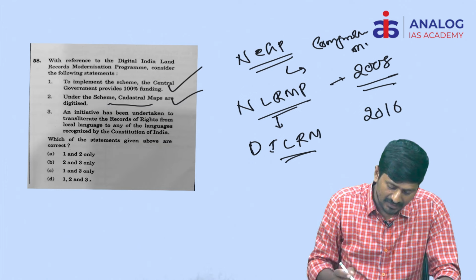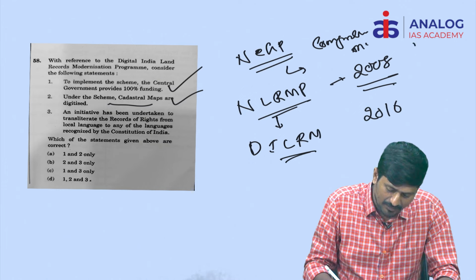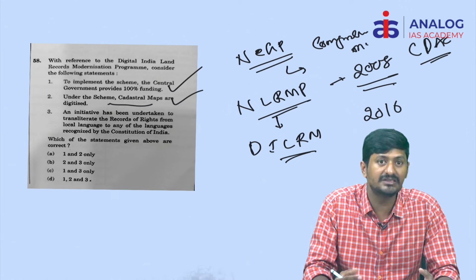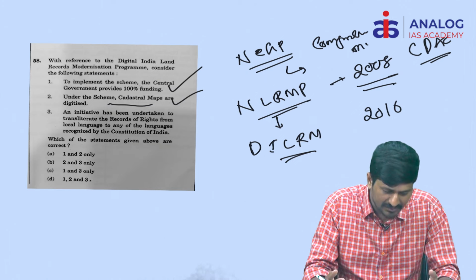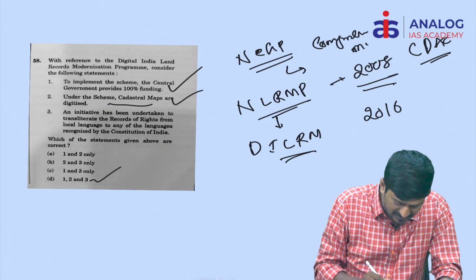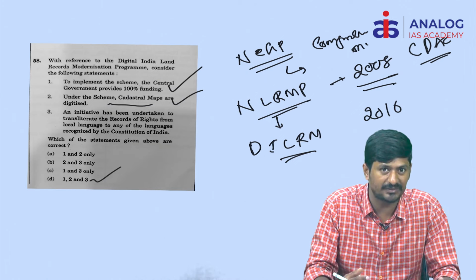This is being done by the government of India with the help of CDAC of Pune. CDAC means Center for Development of Advanced Computing. This is helping in the transliteration. So hence, what is the right answer? The right answer is D. So hence, all the three statements are correct.